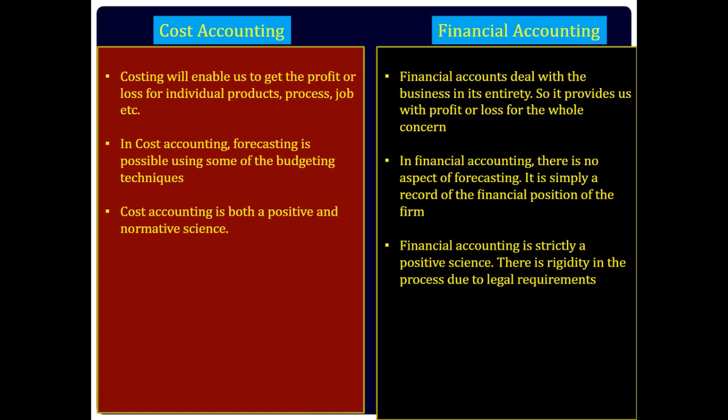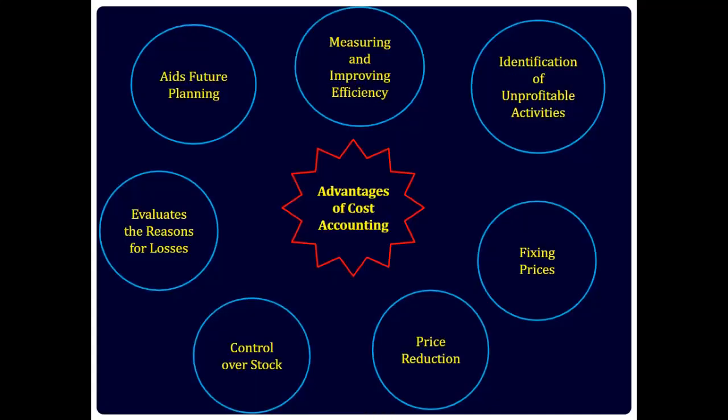Cost accounting is both a positive and a normative science. Financial accounting is strictly a positive science. There is rigidity in the process due to its legal requirements.